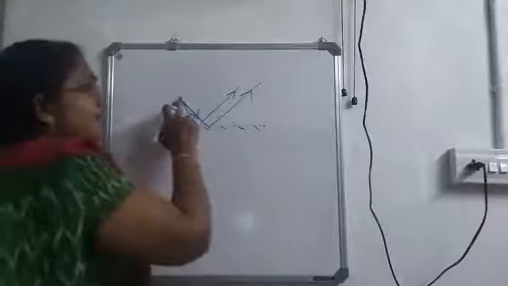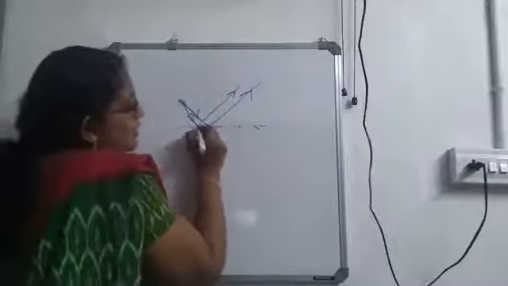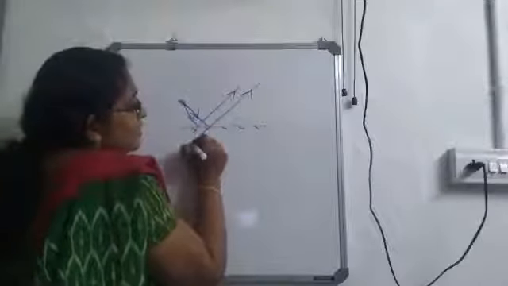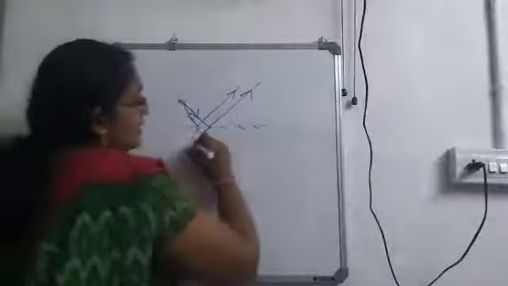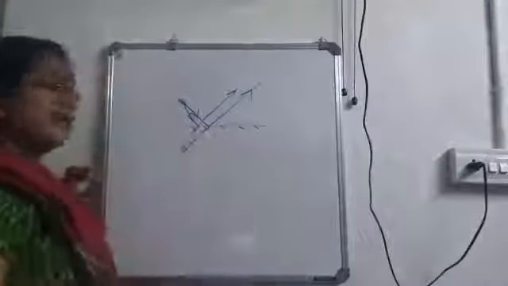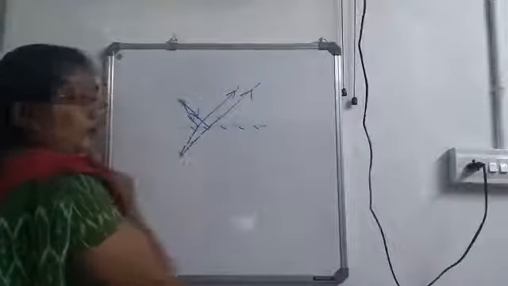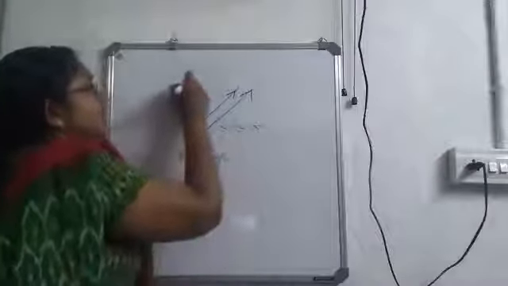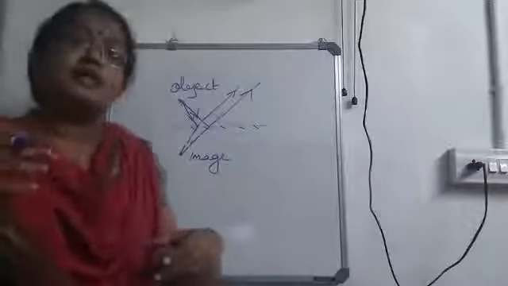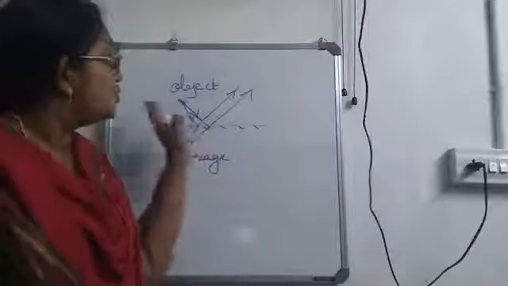Now, the rays hitting on this mirror get reflected. What I am going to do is just extend these two light rays in the backward direction. Okay. So, here these two light rays are extended in the backward direction. Then these two rays will meet at a point. And this will be our image. This is the object. Okay. So, light rays will be coming out in all the directions from the object. We have just considered two light rays.